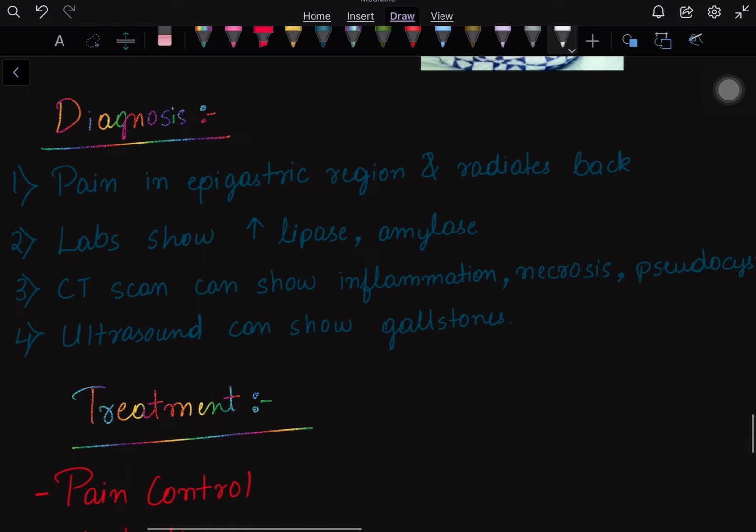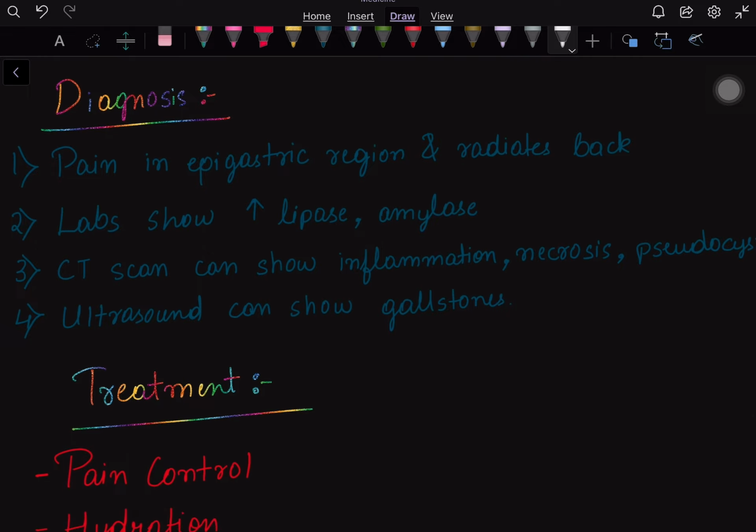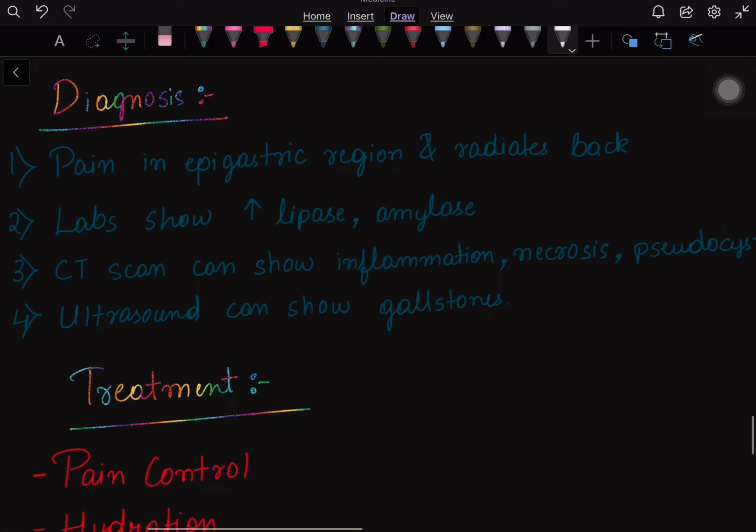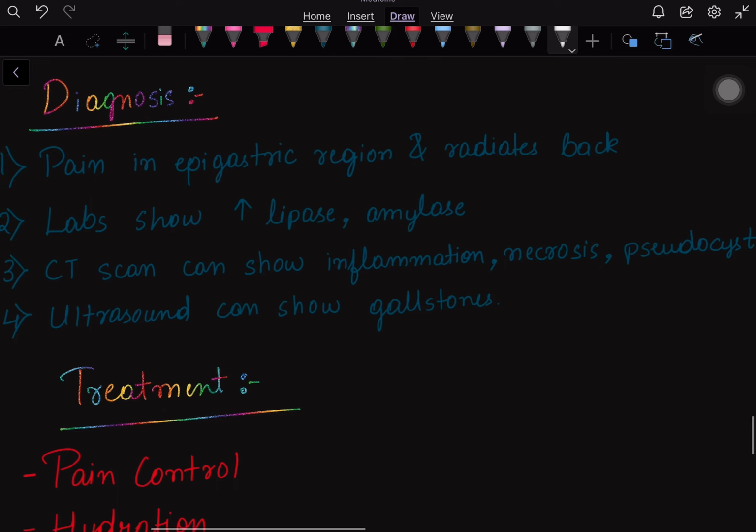How can we diagnose it? If there is pain in the epigastric region and the pain radiates to the back. In laboratory tests, we can see an increase in lipase and amylase. In the CT scan, we can see inflammation, necrosis or pseudocyst. Ultrasound can show us the gallstones.